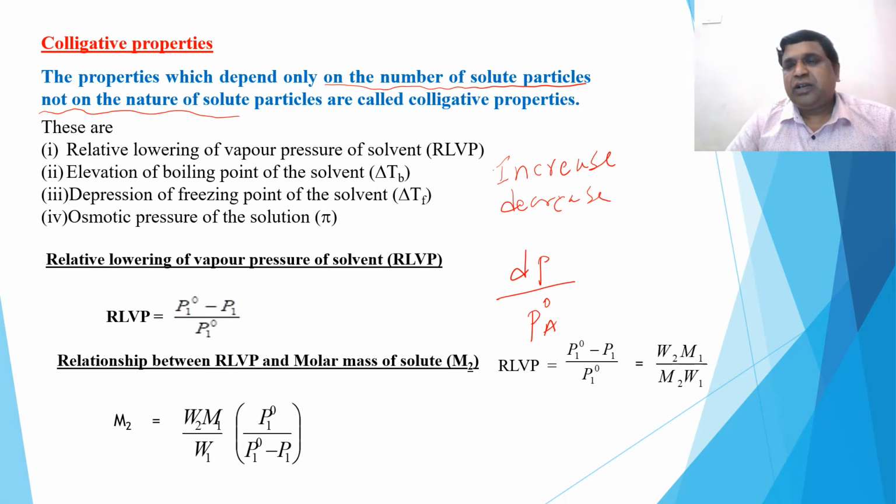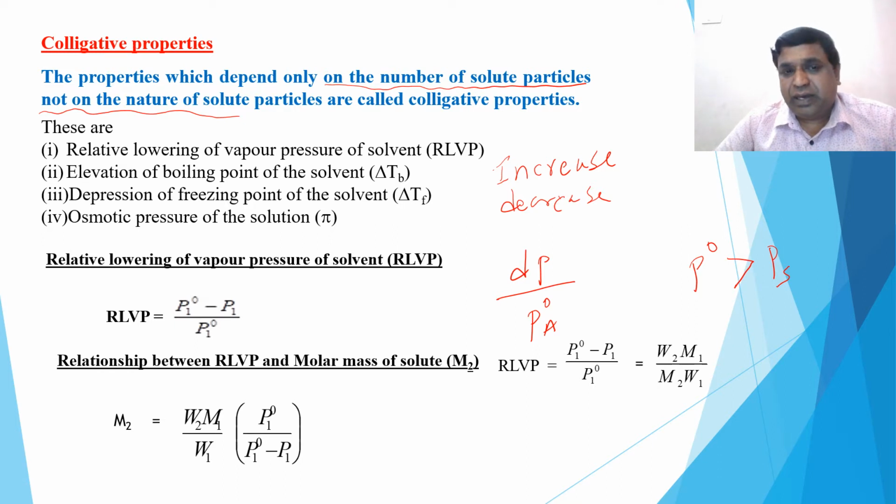Yes, you all know that when a non-volatile solute is added to the solvent, its vapor pressure decreases. So what is the decrease? Therefore, P naught is always greater than P of the solution, because we have taken only a non-volatile solute here, which you have to remember. How much the vapor pressure decreases is called the decrease in vapor pressure. So P naught minus P.